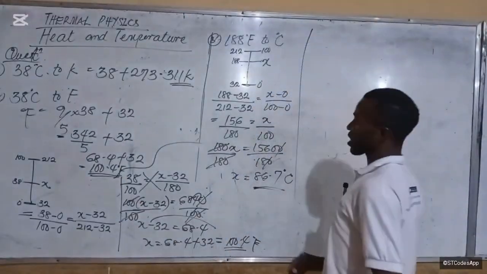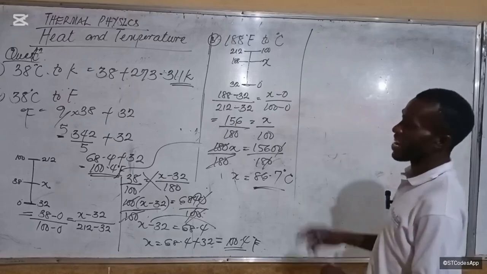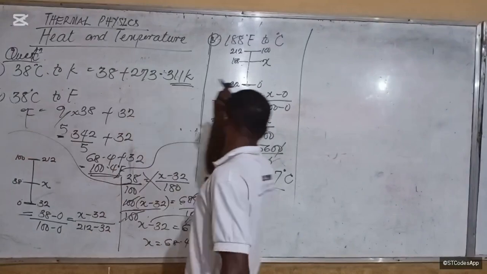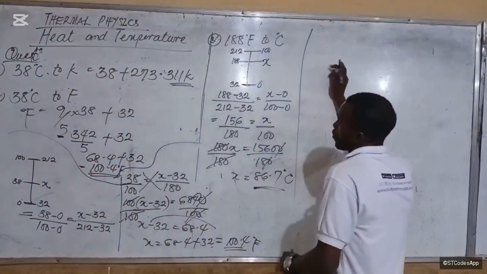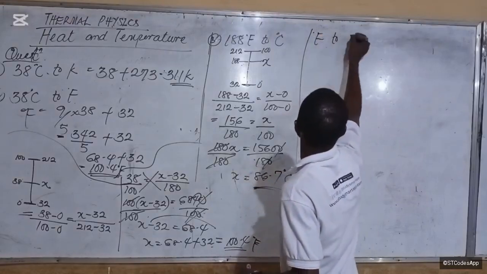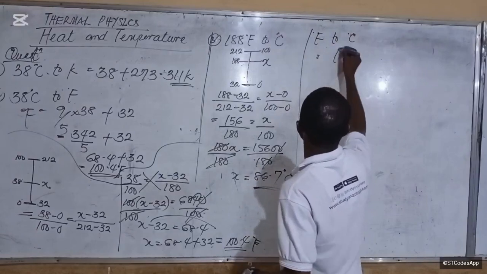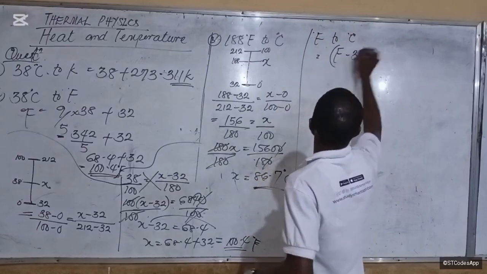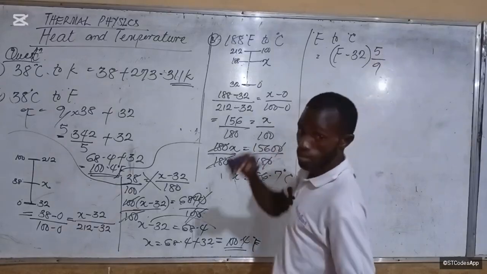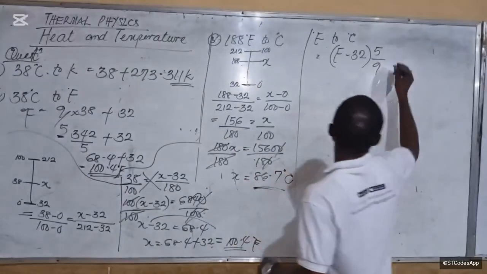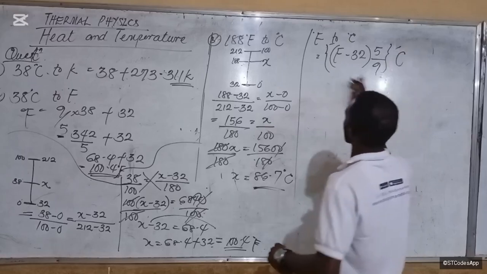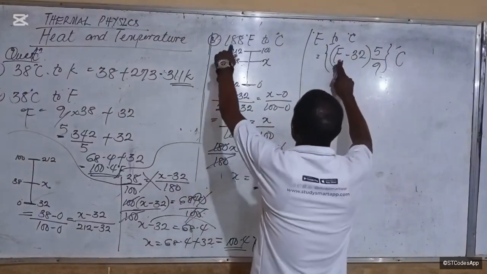Well, let's see if we go by the formula directly, let's see what we'll get. Okay, here we are now reversing it. Remember that from degree Fahrenheit to Celsius, we said it to be Fahrenheit minus 32 times 5 over 9. Is that okay? Everything. Now you're getting it, right? Degree Celsius. Alright, so what's the Fahrenheit I was given? 188.